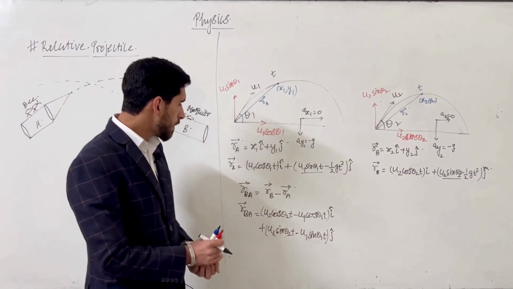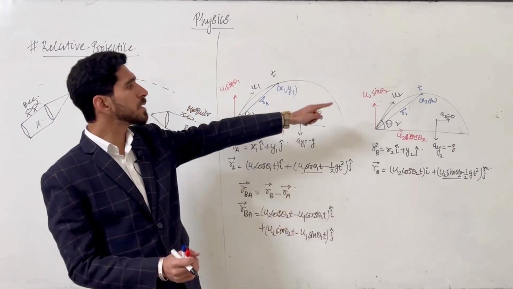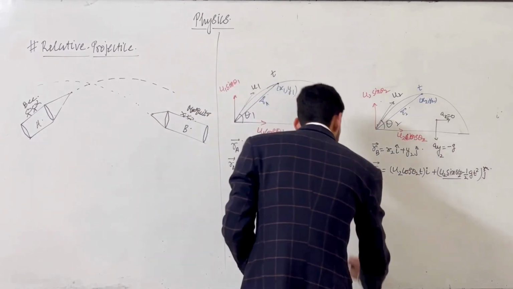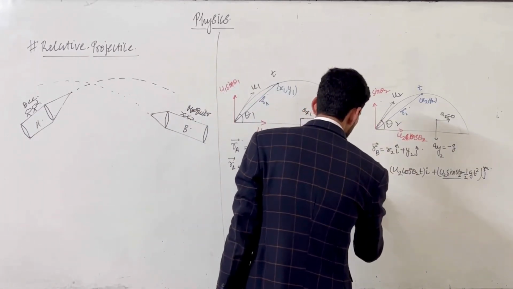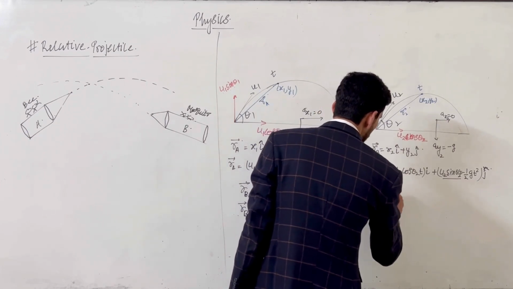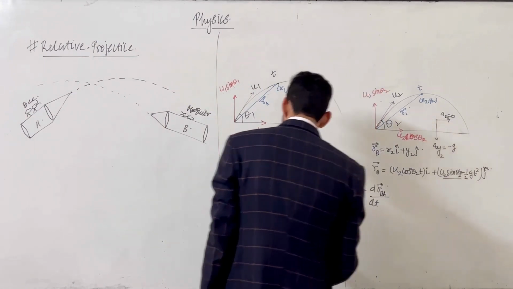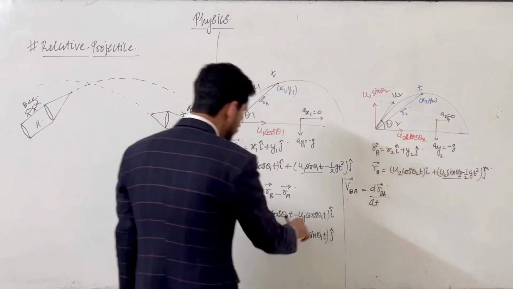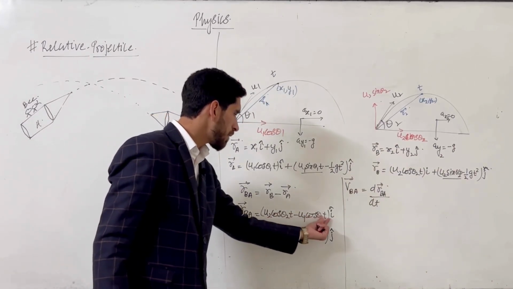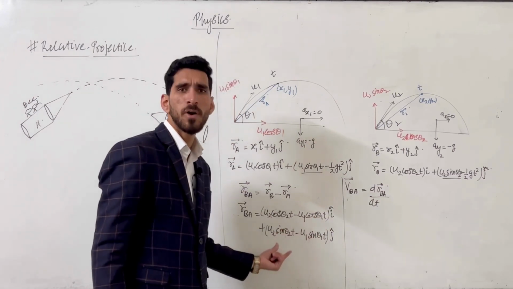Now if we differentiate this equation, we can find the velocity of the second projectile with respect to the first. So to find the velocity of B with respect to A, we differentiate RBA with respect to time. We know this is the constant part into t, so the differentiation of t with respect to t will be 1.